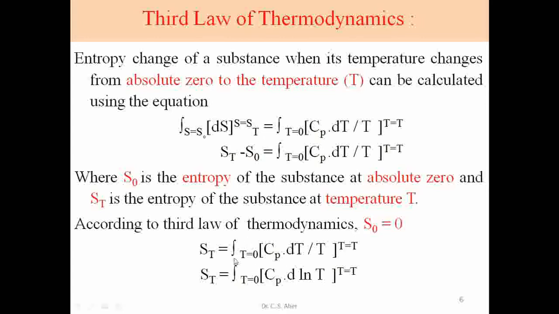It is equal to the integration of Cp dT upon T between the limits 0 to temperature T. This is the limit of integration, and we directly get these values.